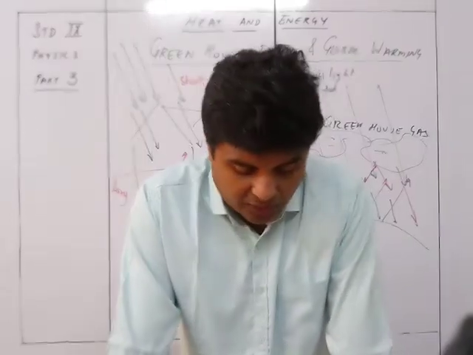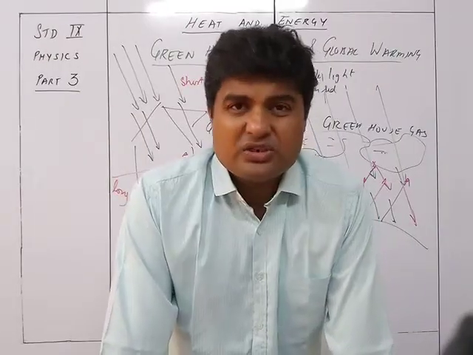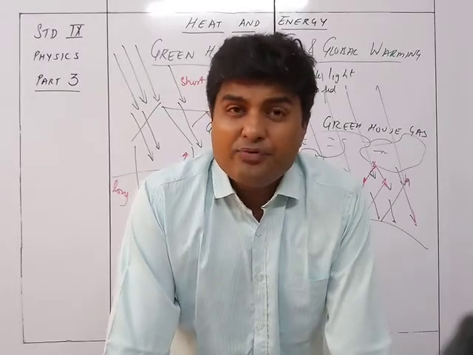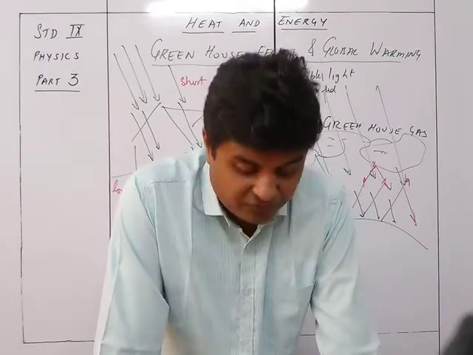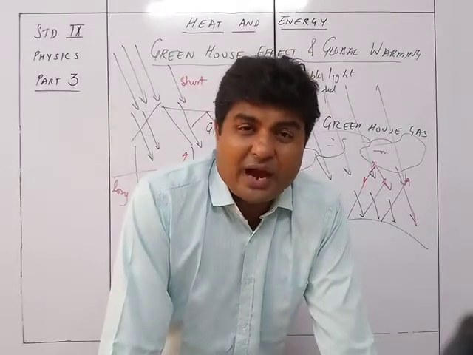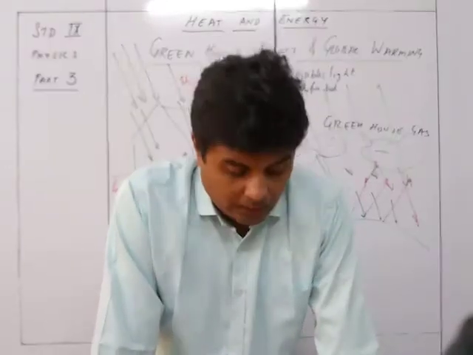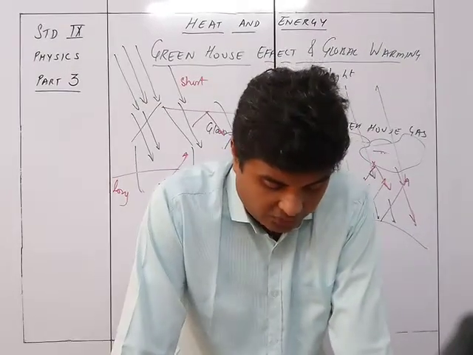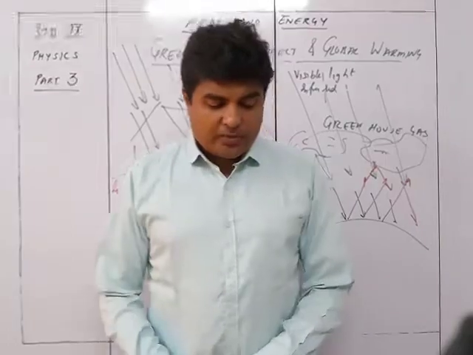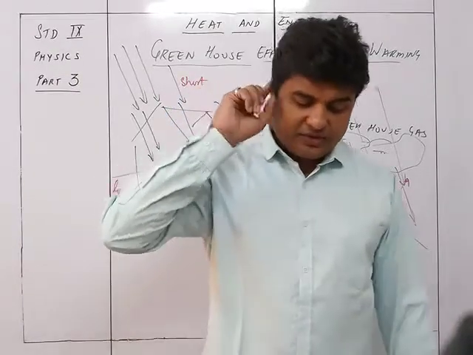So these are the four kinds of gases which absorb or get heated up due to the infrared radiations, trapping their heat. These gases contribute in trapping the heat energy within the atmosphere.